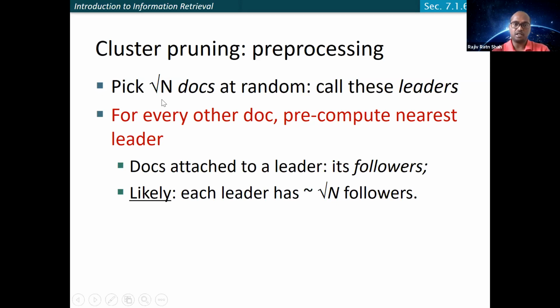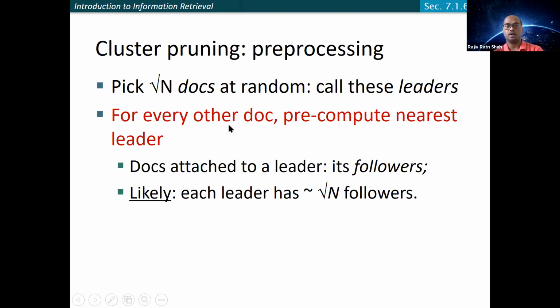So for example, if you have square root of n leaders, then for a given query you simply have to compare with one of these leaders. Rather than comparing with all n documents, you only compare with root n documents. Once you find the leader, you can compute the cosine similarity for the documents the leader represents.